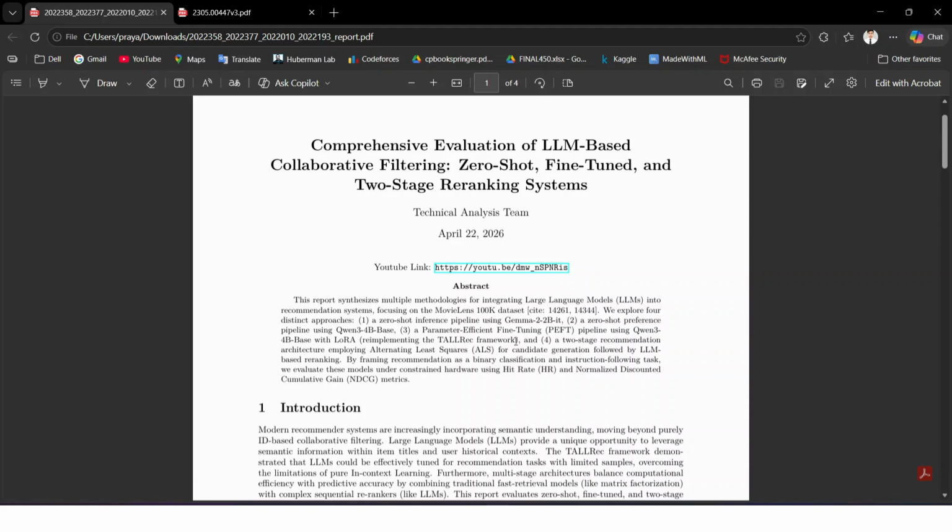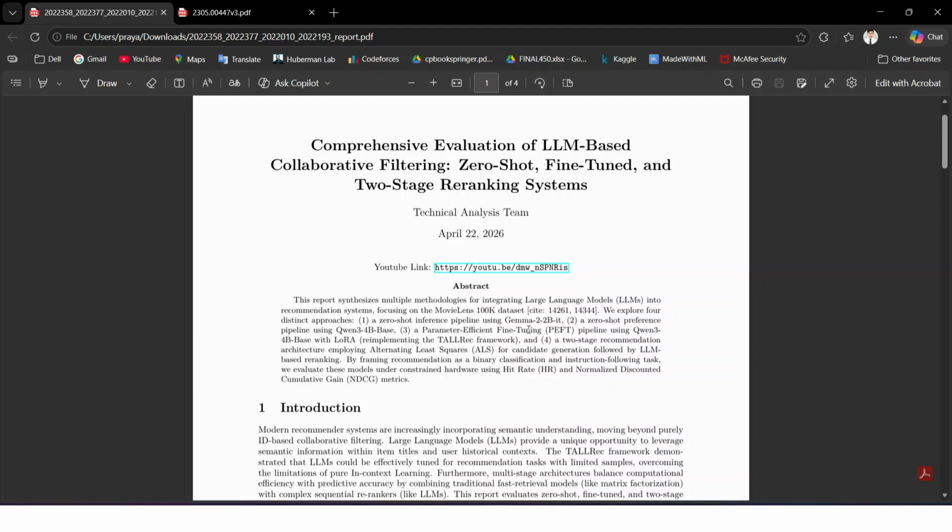Large language models offer a massive leap forward for recommendation systems because they can actually understand the semantic meaning behind movie titles and user histories. However, relying purely on off-the-shelf LLMs using zero-shot or in-context learning often yields poor results.